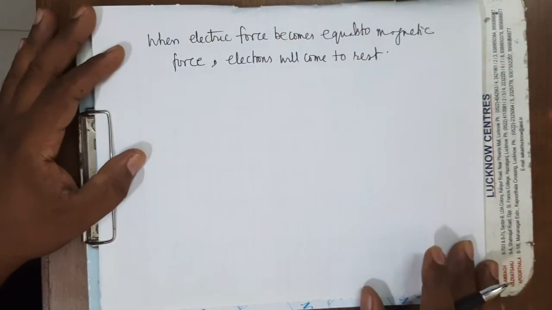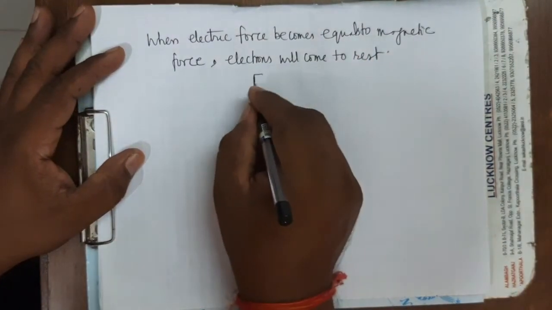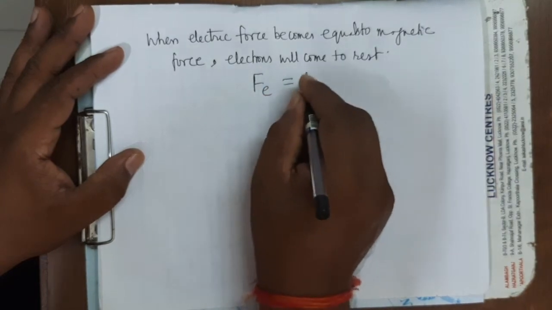It's clear. Now see here, under that condition Fe equals Fm.